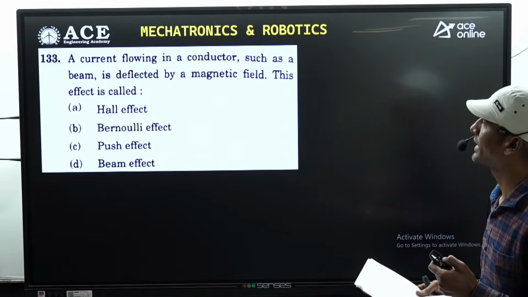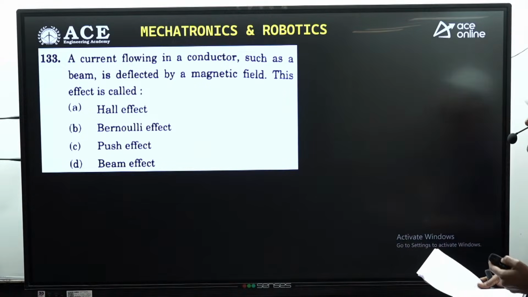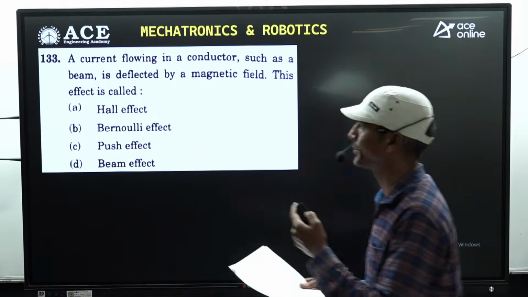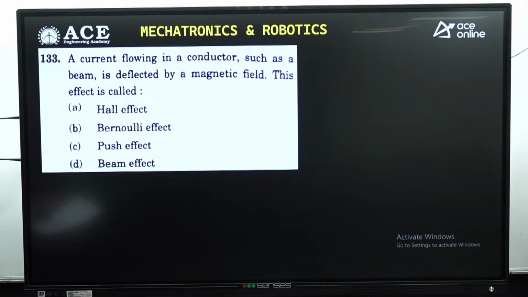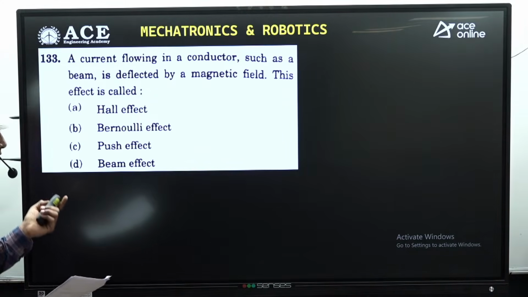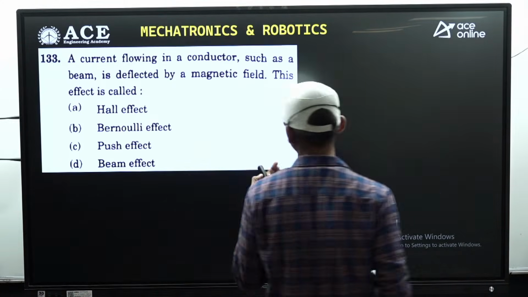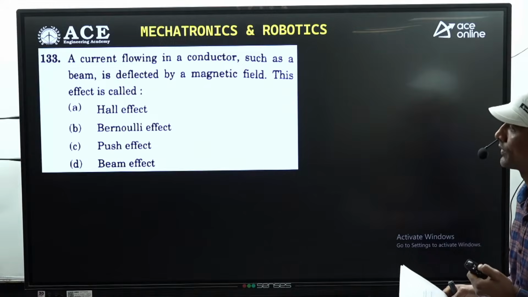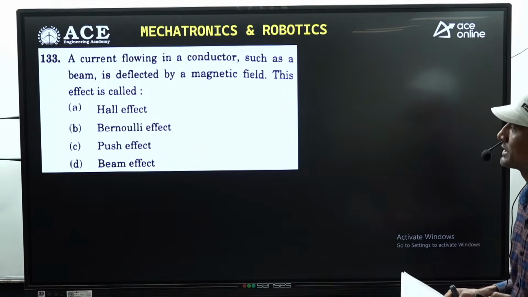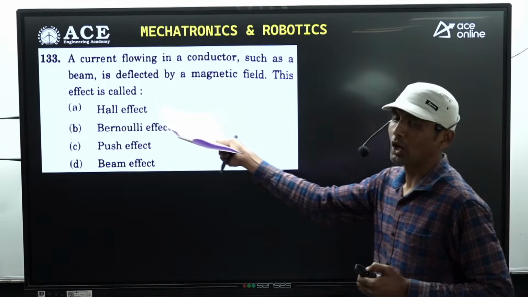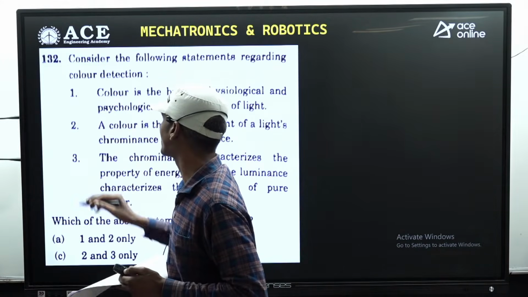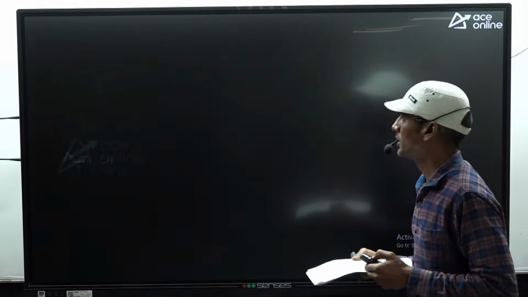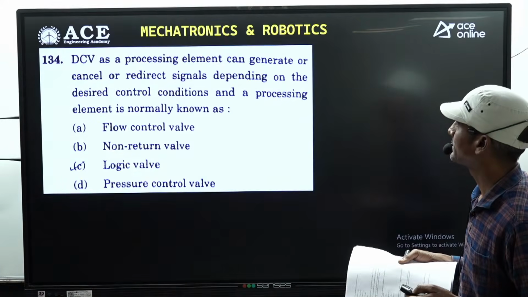So the next question we have, 133, which is a current flowing in a conductor such as a beam is deflected by a magnetic field. This effect we are going to call, and the various options are given. We have discussed the same thing in mechatronics, in the sensor chapter, related to Hall effect sensors. So the correct option concerned to this question is option A. This is a concept we have seen.